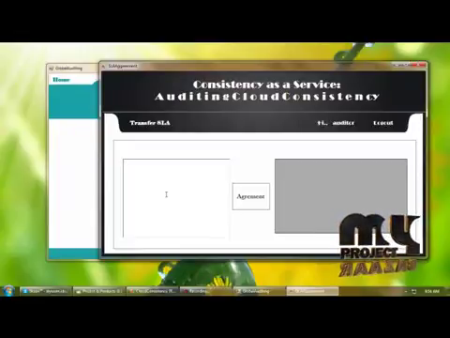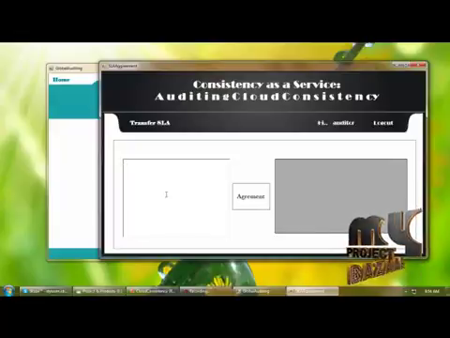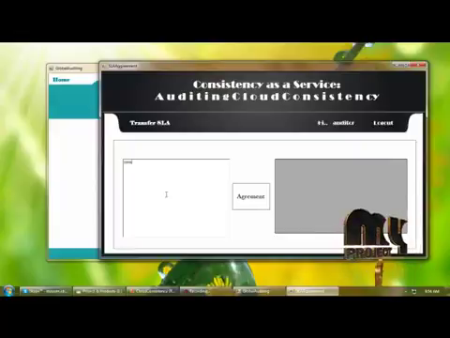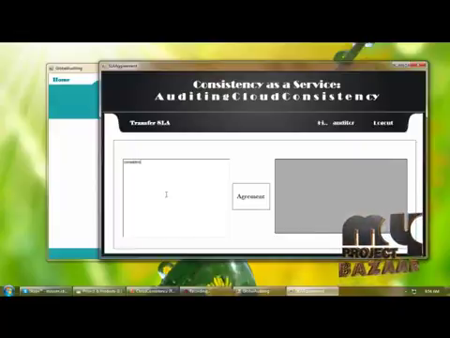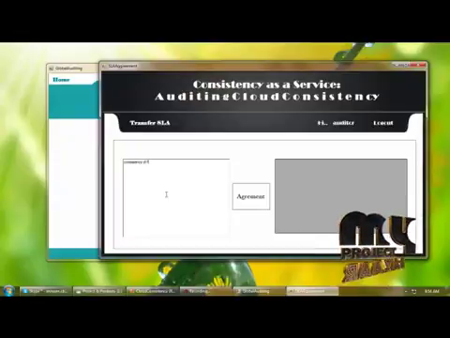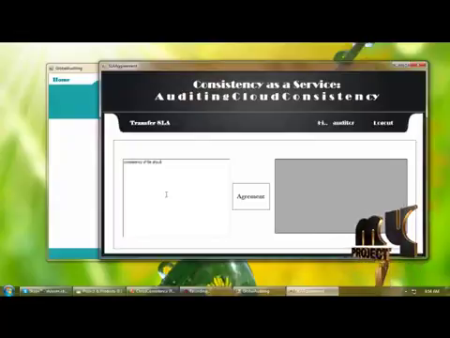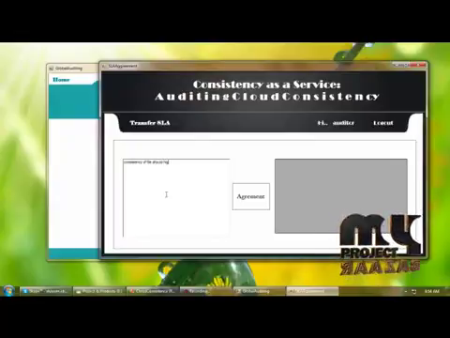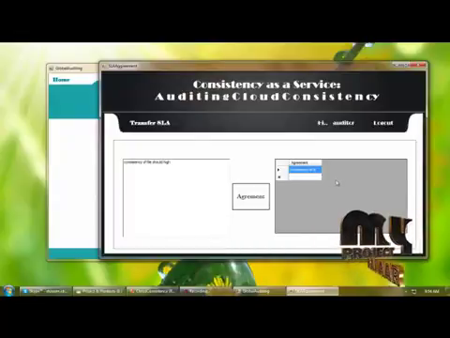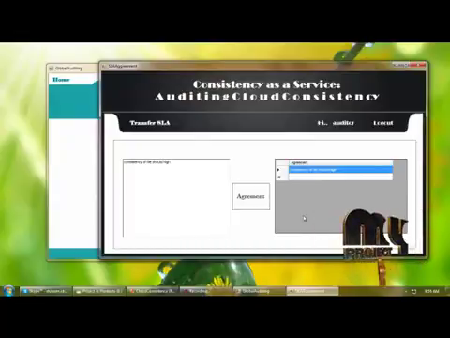So we can provide the agreement here, that is consistency. We can provide any agreement here, and by clicking agreement these details are saved into a database.